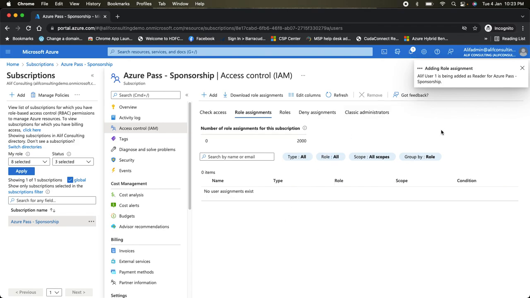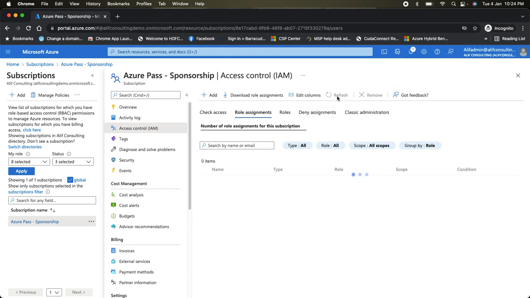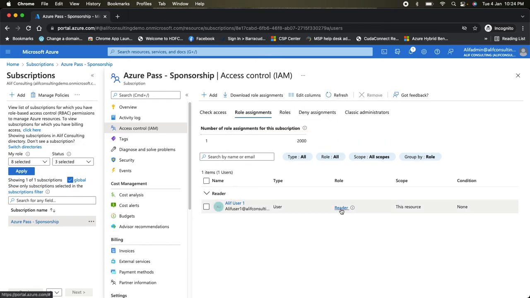It's going to take 5 seconds to publish the permission here. So you can see this user now has access to this subscription. Just refresh it. You can see it has reader access to this resource. It means this user Alif user one has the reader permission to this subscription, and this permission will be automatically inherited by all the resources which are in the subscription.